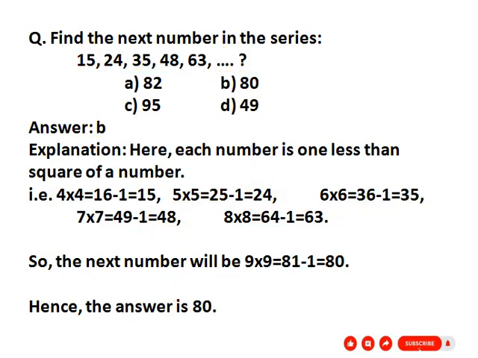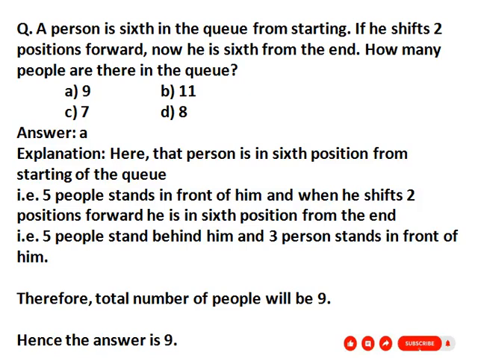Now our next question is: a person is sixth in the queue from the starting. If he moves 2 positions forward, now he is sixth from the end. How many people are there in the queue? So we have to find how many people are in the queue.